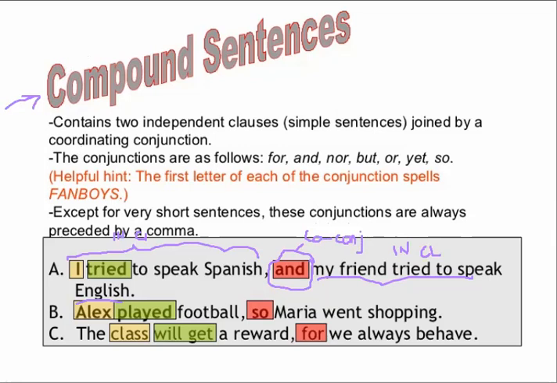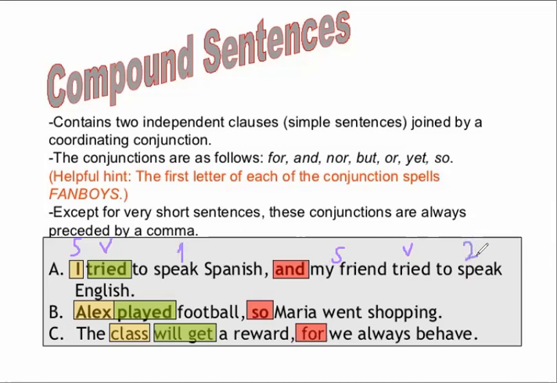Okay? Now, if we notice, I is the subject, tried is the verb of the first independent clause. Of the second independent clause, my friend is the subject and tried is the verb. So this is your independent clause number 1, and this is your independent clause number 2. Two independent clauses are joined together by a coordinating conjunction to make a compound sentence.